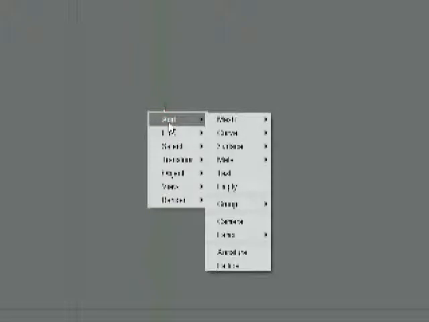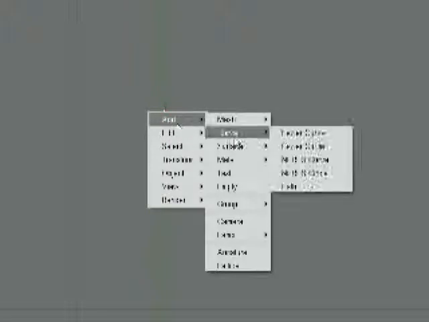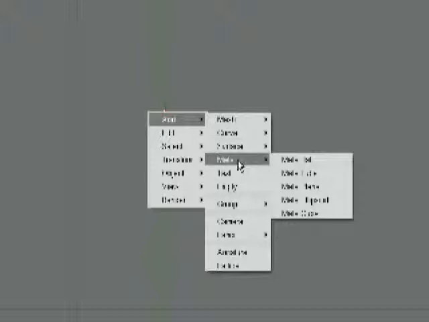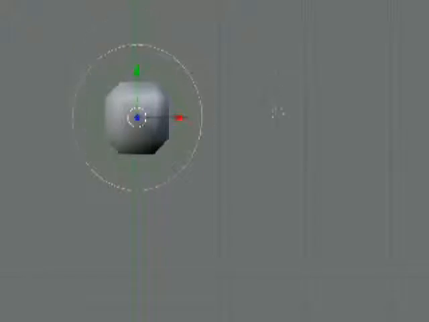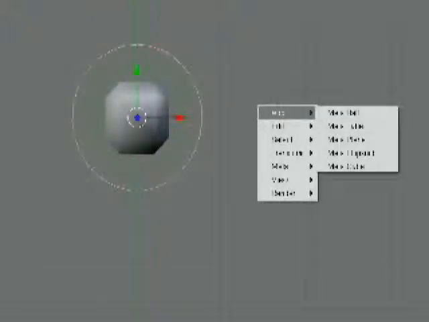So go to add. And right now we'll just go to meta ball. I'll show you what these do later in a second. So just make it a little smaller. Add a meta tube that's smaller. Move it